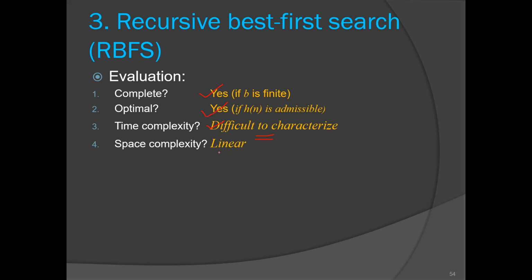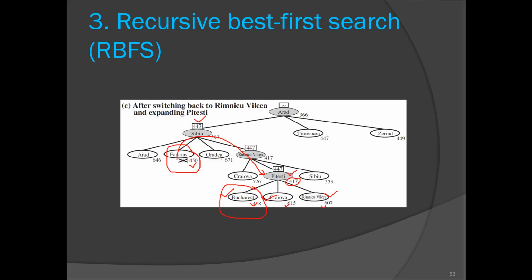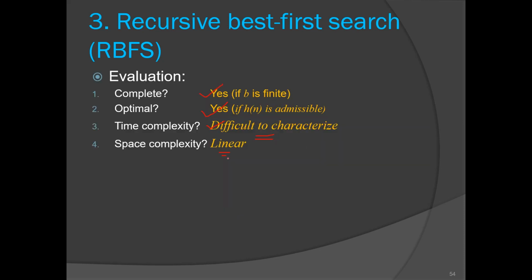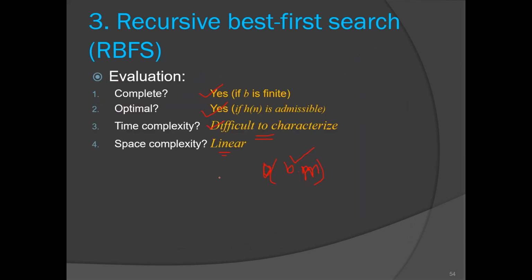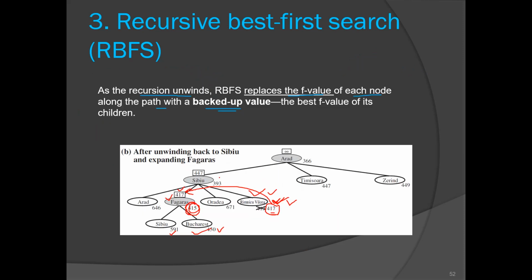Now space complexity is linear. Why is it linear? Because you are not maintaining the explored set. Okay, so memory requirement will be less. If you compare it with the DFS algorithm, there also we have a linear space complexity. If we implement DFS using the tree version, then we had a linear space complexity, order of b into m, right? So here also we have a linear space complexity. So this is regarding RBFS. So I think it is clear to you. Shall I repeat?